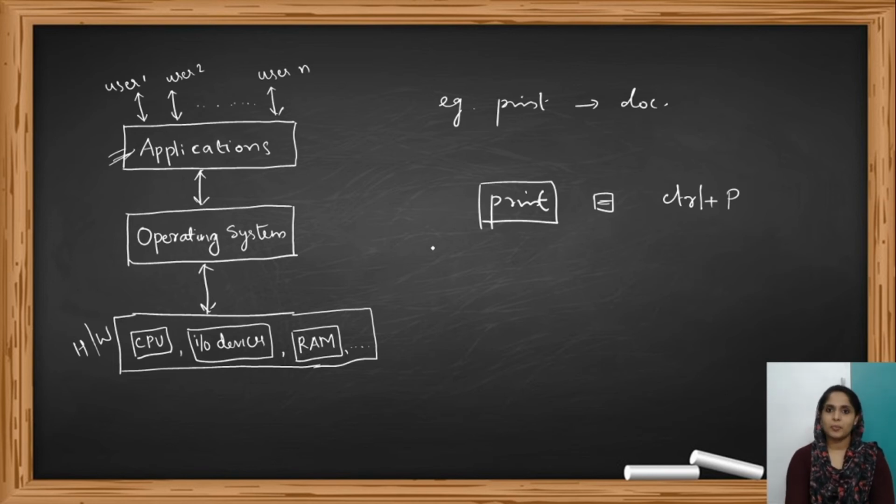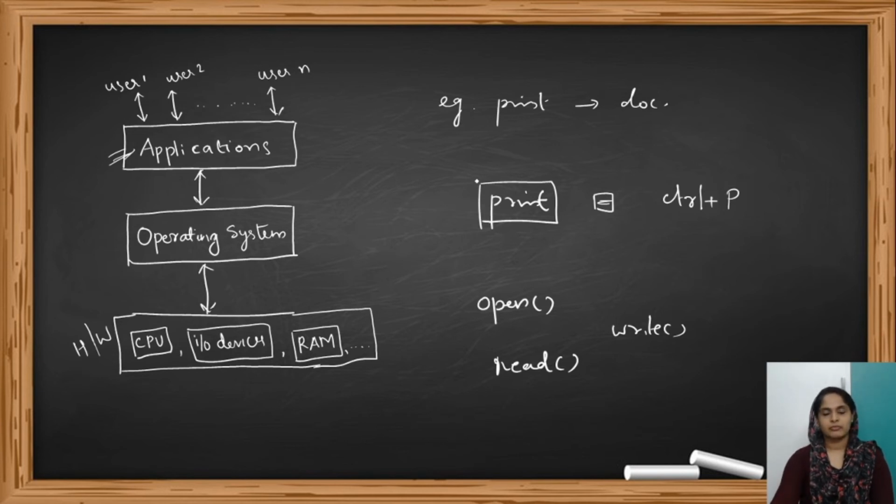So in order to open a file, we will have a corresponding system call. For opening a file, the system call is open. In order to read a file, we have a read system call, we have a write system call, etc. We have so many system calls, and we will be discussing system calls in a separate video.